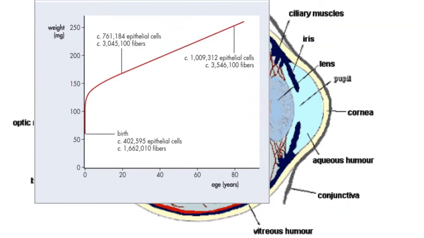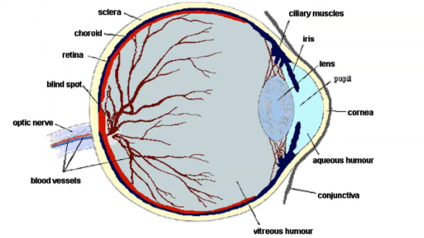The lens mass increases with age. At birth, it's around 65 milligrams. However, there is a large jump in the first year of life to reach around 125 milligrams. And then it continues to add more fibers as the patient ages until death.